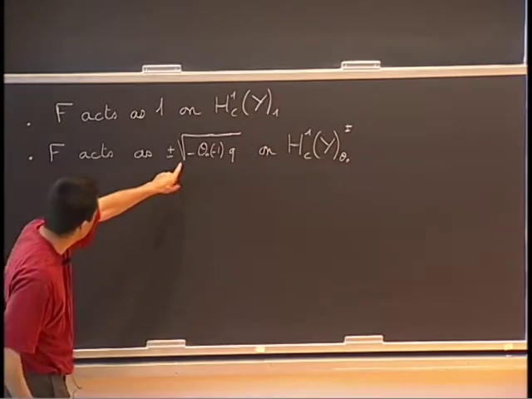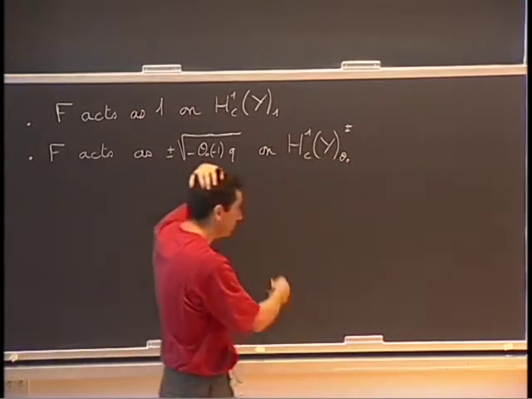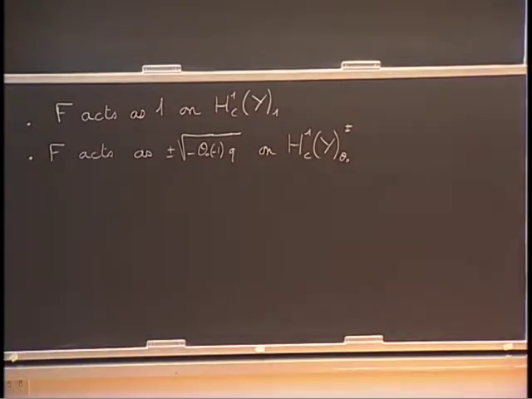I choose my root of unity in such a way that this works. Okay. Well, so that's for the action of the Frobenius on the H^1, and what happens for the others?